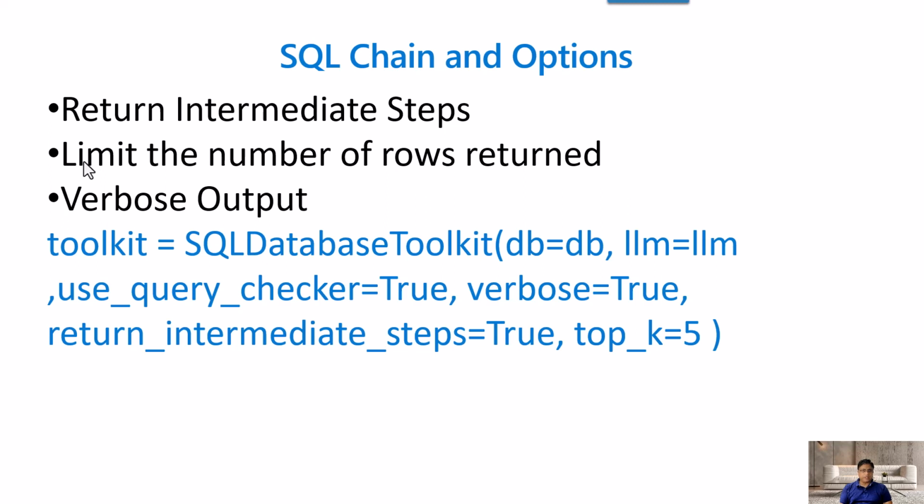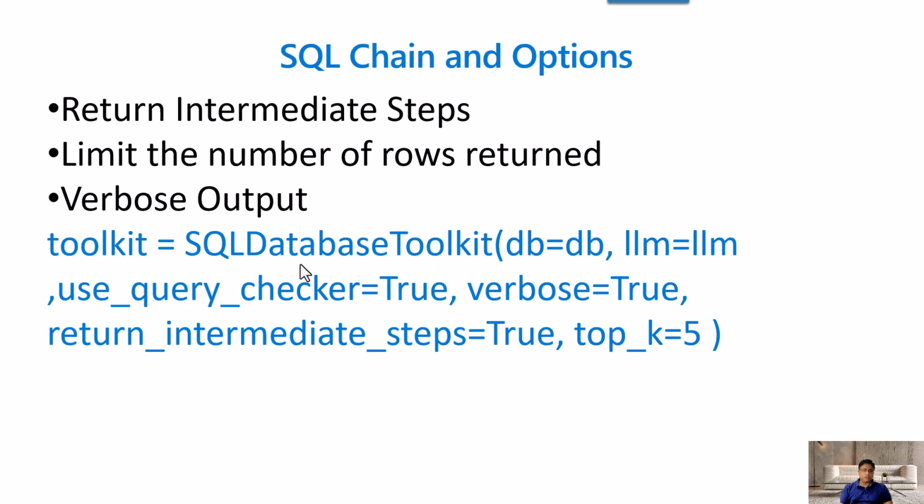The second option is limiting the number of rows returned, which means that if you ask a question and you want to make sure it returns only a certain set of rows, not all the rows, for example 1 million or 1 billion rows, you don't want that returned. So for that you can limit the number. That is how you do it, by limiting the number of rows returned. And then the third option is verbose output. Verbose output makes sure that all your output has more details, so that it is useful for debugging.